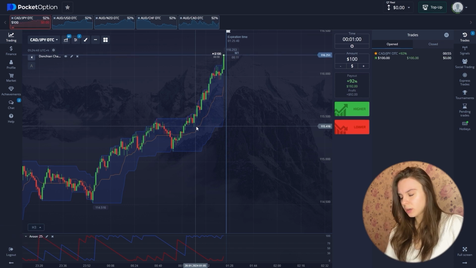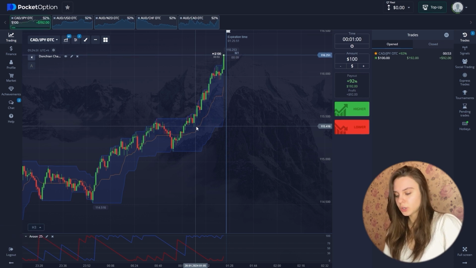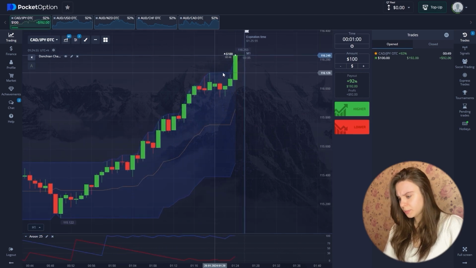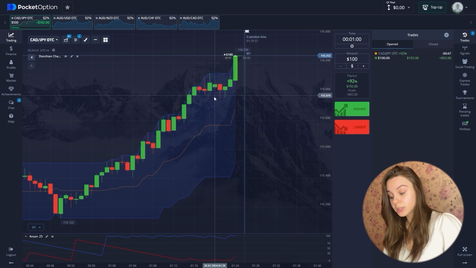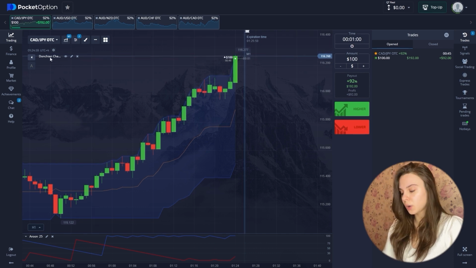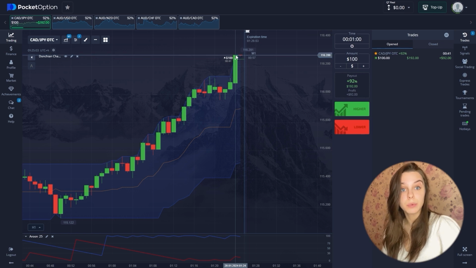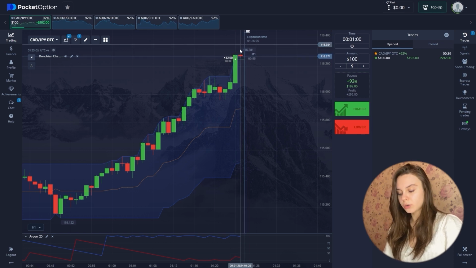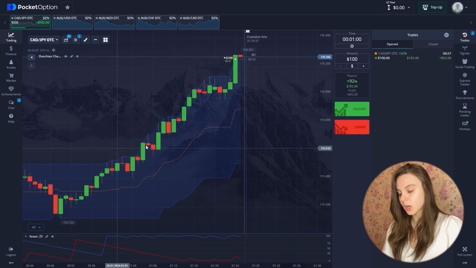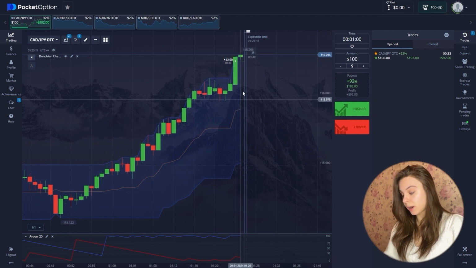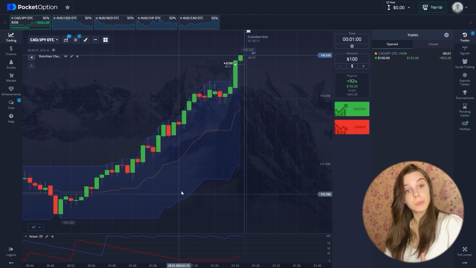At the moment, the overall picture of our chart shows that there is an uptrend. There was consolidation in the previous period, and according to the first indicator, the Donchian channel, we see that we're staying in the upper limits and changing the upper limits, thereby showing growth on our chart, which is very important. And we are also above the average mark, which is directed to the upper position.